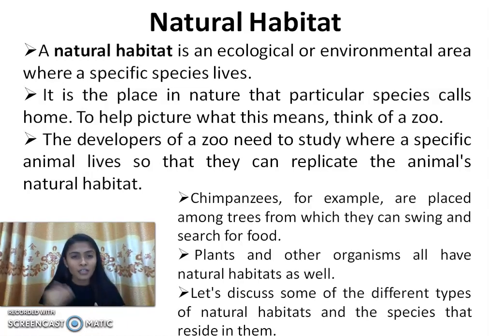One example is that we have heard that due to deforestation, animals come onto the road, come to villages, towns and cities, kill cattle, and even kill human beings. Why? Because if we cut down the trees, that is their natural habitat where they are living.